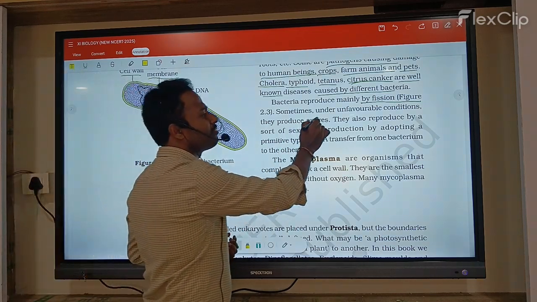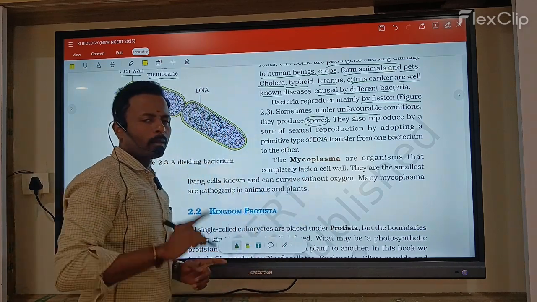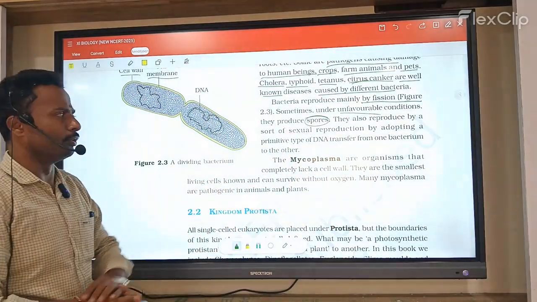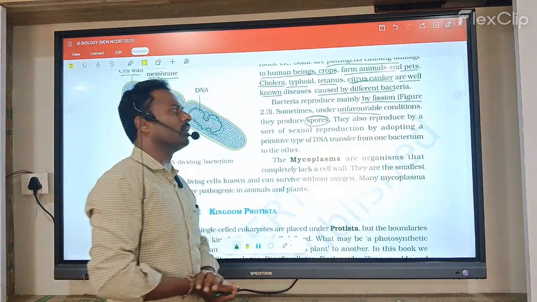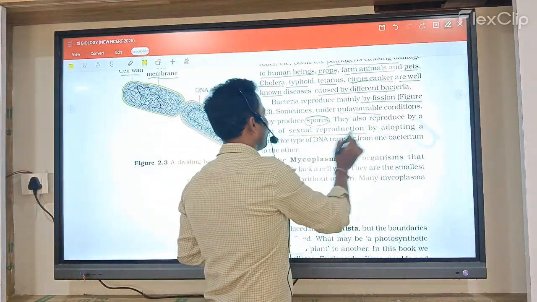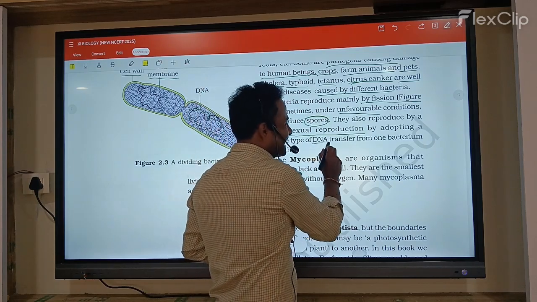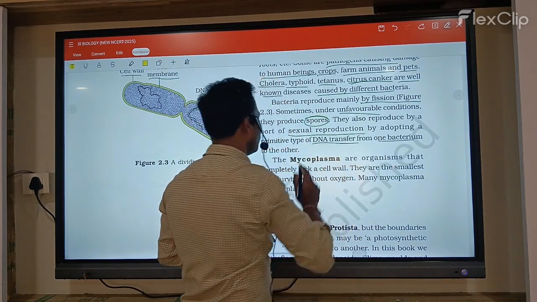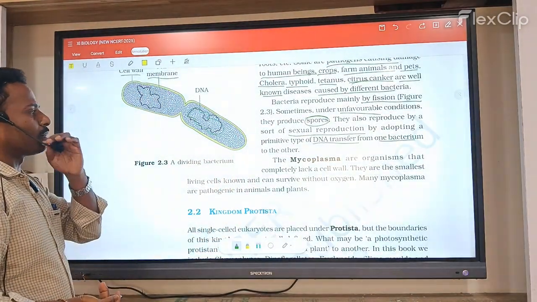Sometimes in unfavorable conditions, bacteria produce spores. In favorable conditions they undergo binary fission, and in unfavorable conditions they produce spores. They also reproduce by a primitive type of sexual reproduction, in which DNA is transferred from one bacterium to another. That is called transformation.